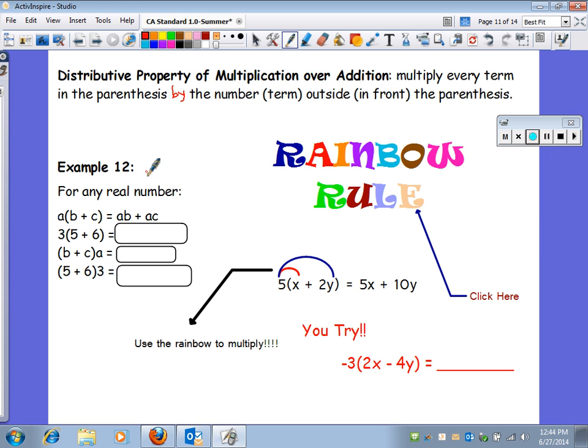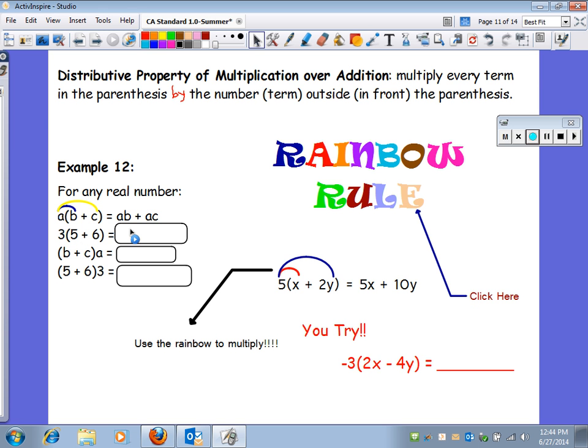Here's a little example. If you watch the board, watch over here what happens when I click on rainbow rule, and you can see that the rainbows came in. A times B gives me AB. A times C gives me AC. That's called distributive property. We're distributing. You can see here, 5 times x gave us 5x. 5 times 2 is our 10, so 5 times 2y would be a 10y.